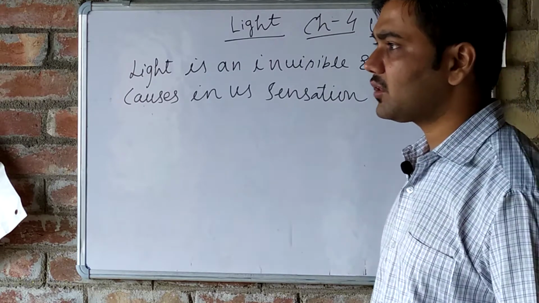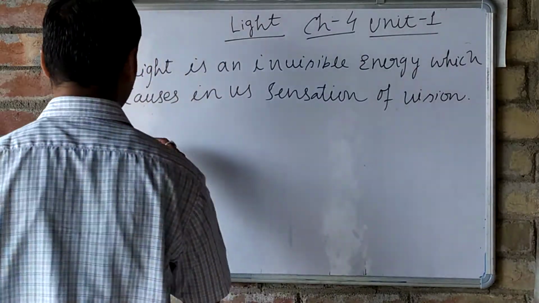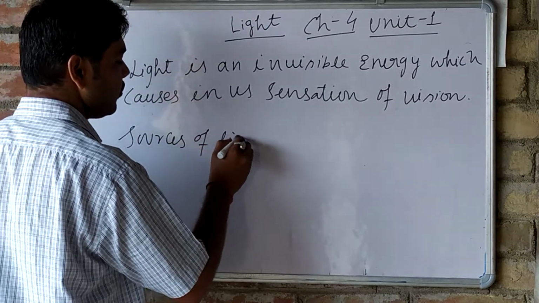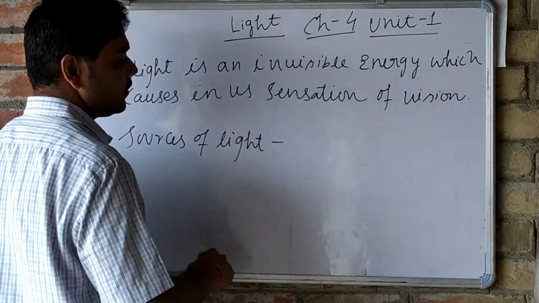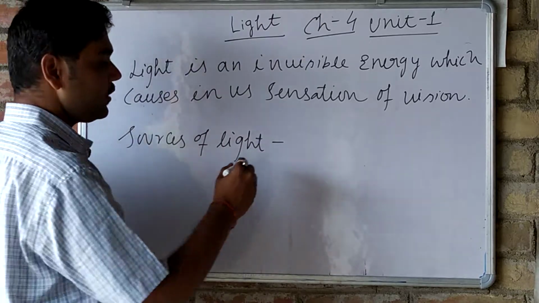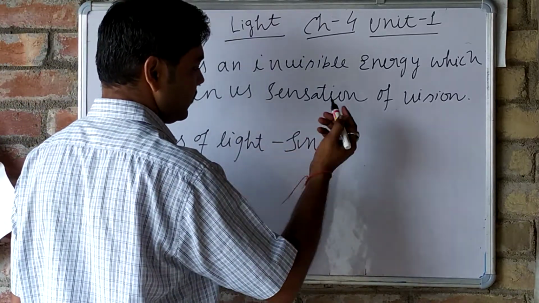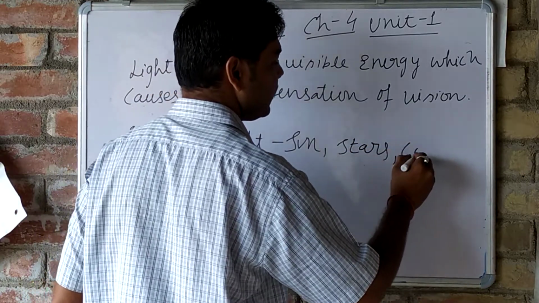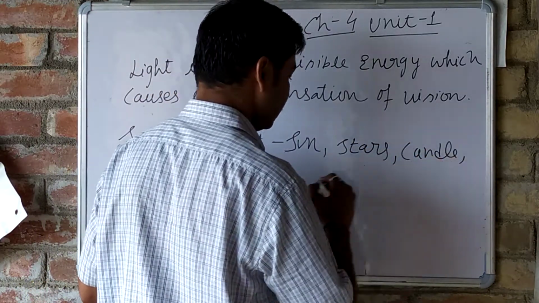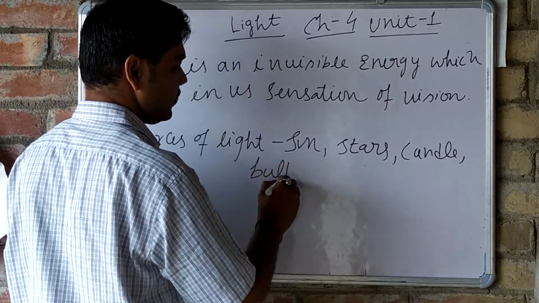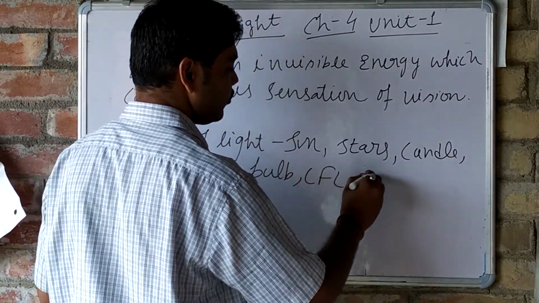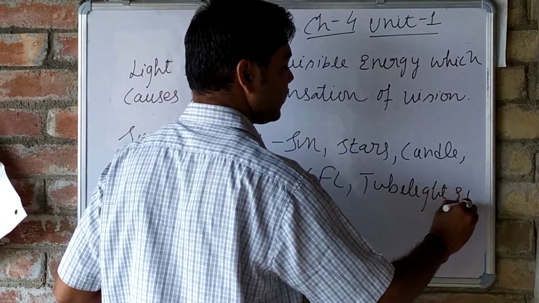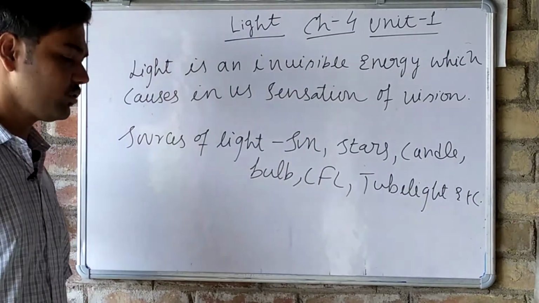Okay, so what are the sources of light? We all know. The ultimate source of light is the sun. Then we have stars, candle, bulb, CFL, tube light, etc. So all these are the sources of light.